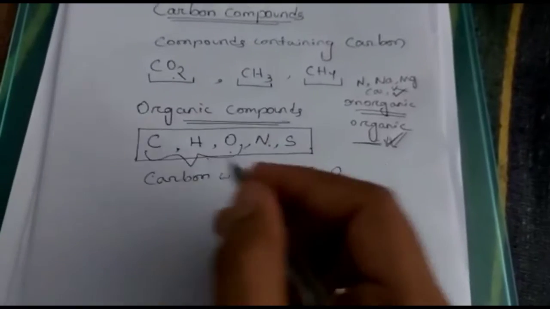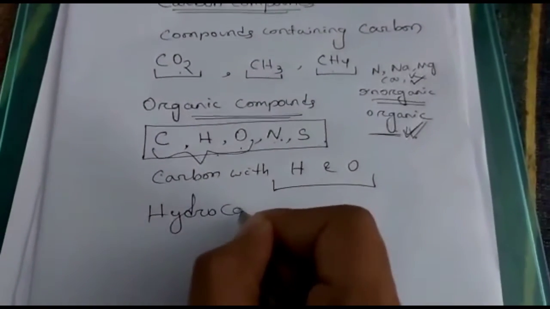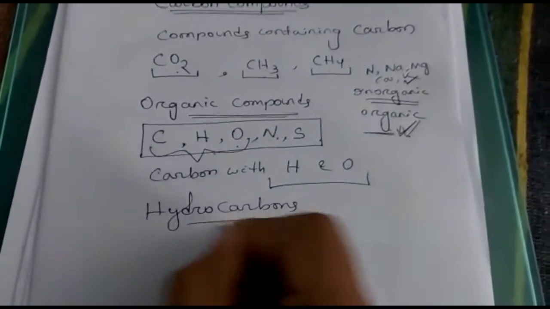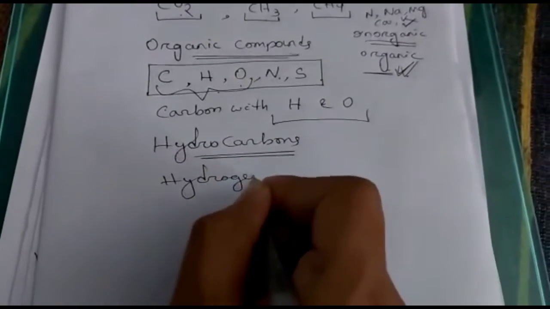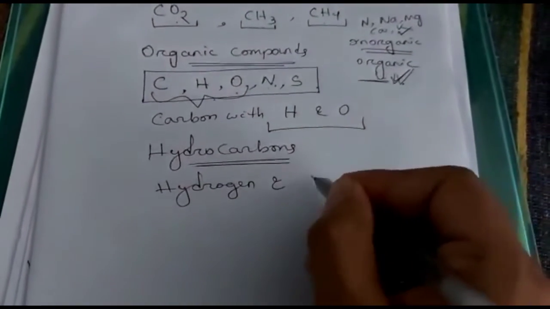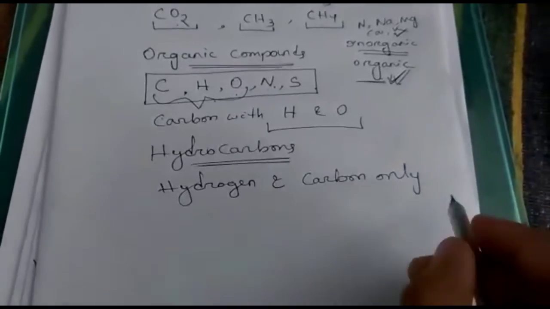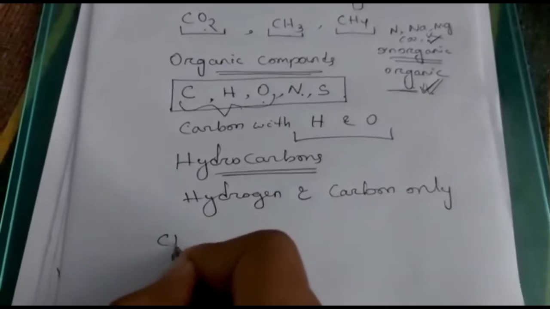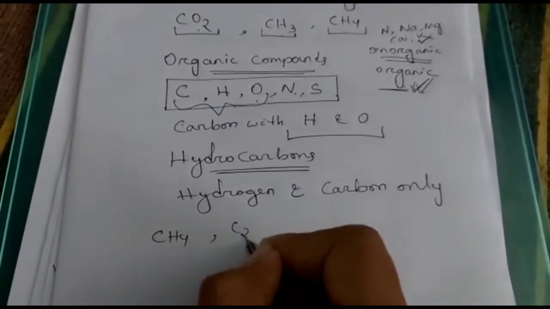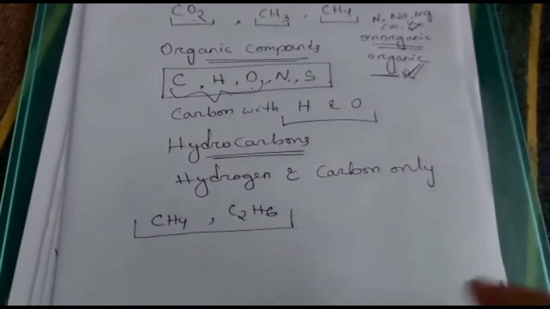Okay, then come to hydrocarbons. What do you mean by hydrocarbons? The compounds containing hydrogen and carbon only are known as hydrocarbons. Hydrogen and carbon. Examples, suppose CH4, C2H6. So these are examples of hydrocarbons.